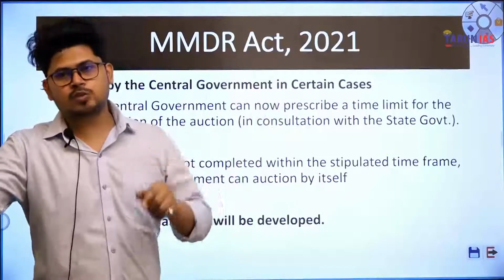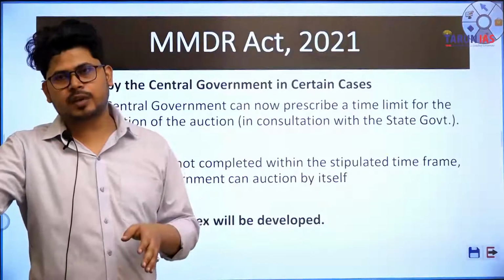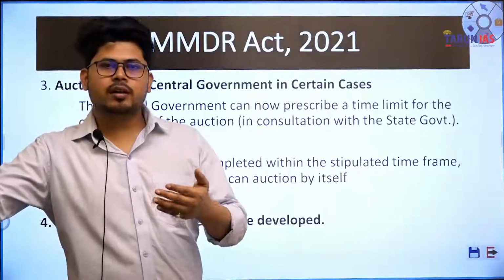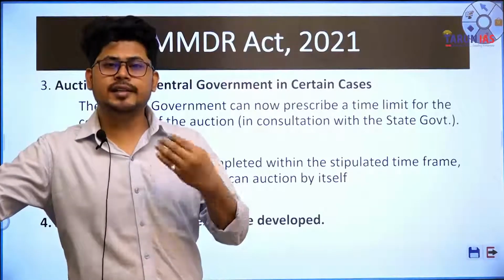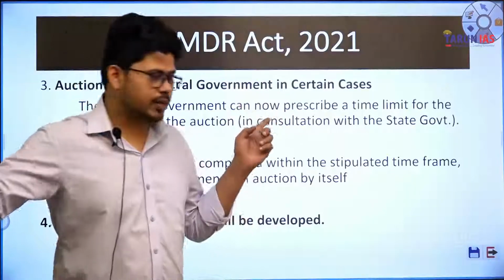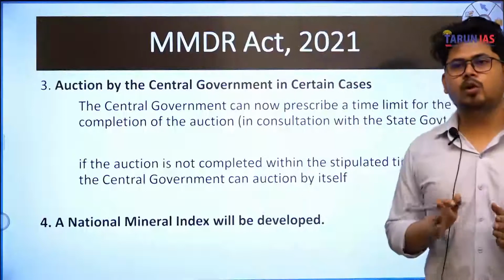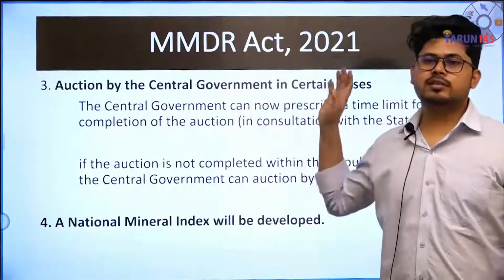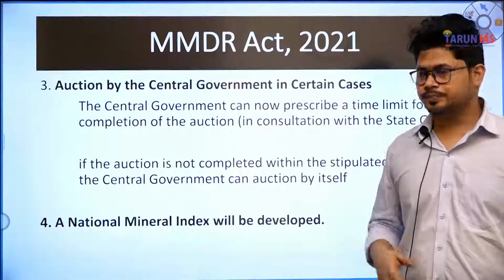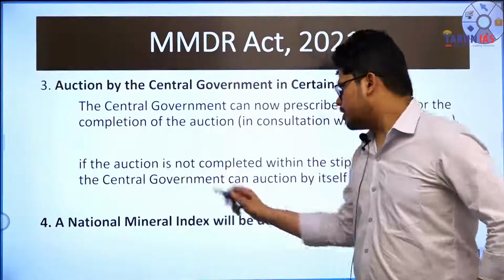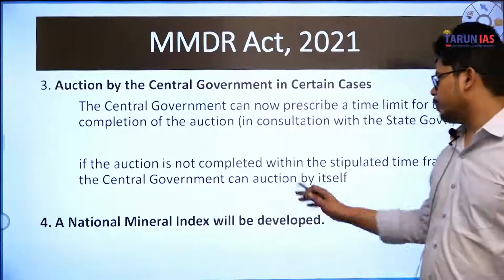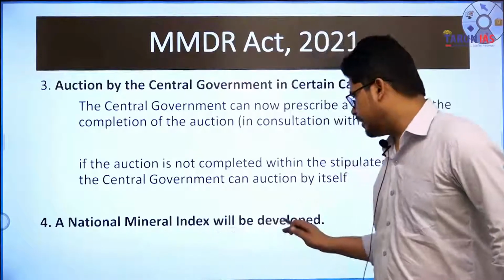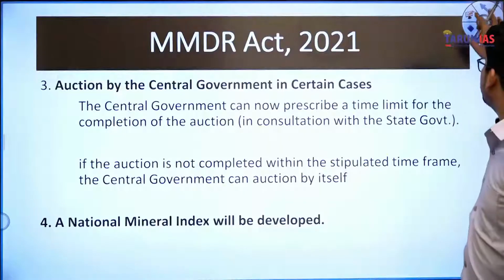If the state government fails to auction the mineral that has been extracted from some mine within 3 months, then what will happen? The central government will auction that mineral itself, but the royalty that is being paid will go to the state government itself, as it was earlier. If the auction is not completed within the stipulated time frame, the central government can auction by itself. Now, a very important thing is a national mineral index will be developed. Now, what is this national mineral index?